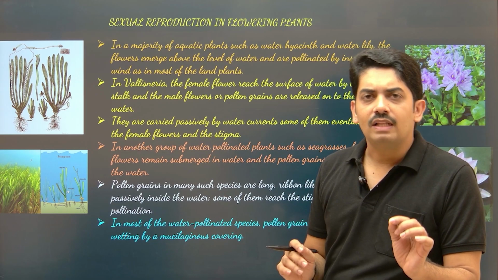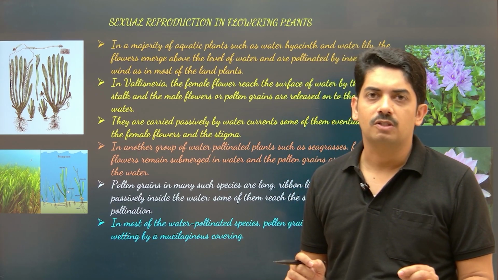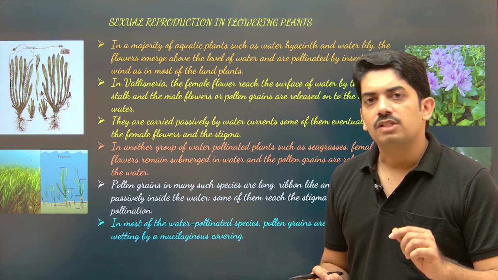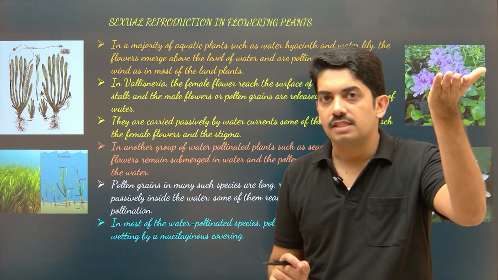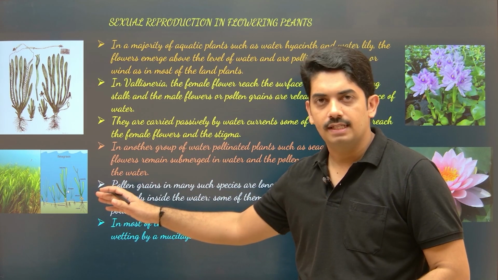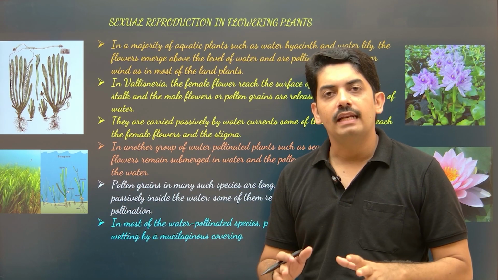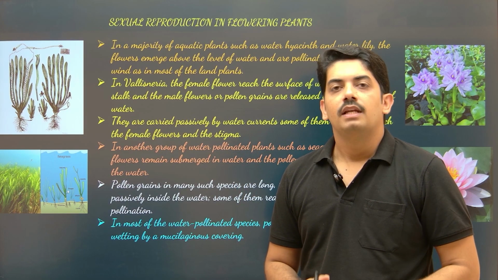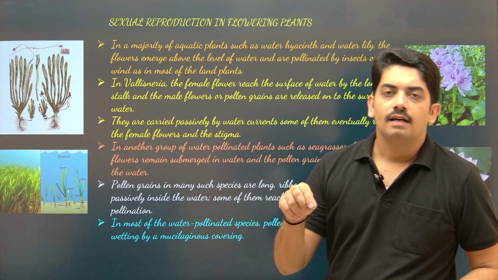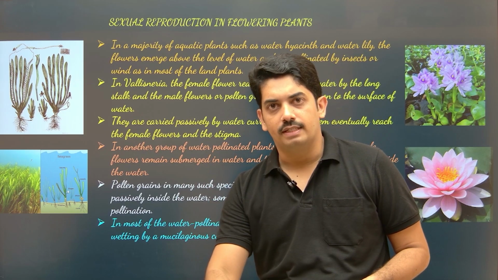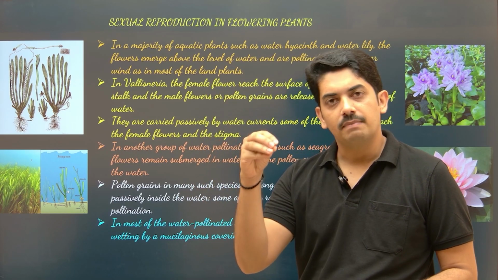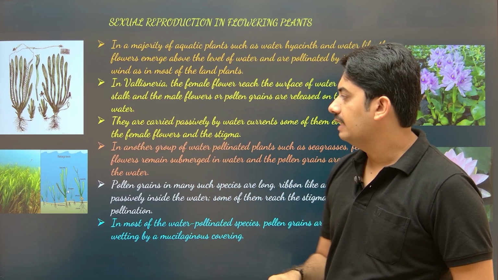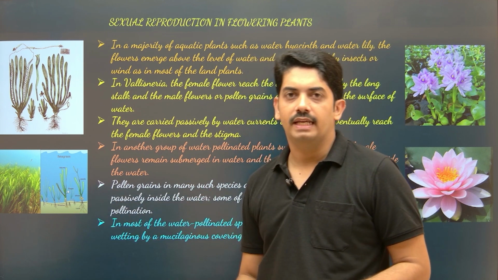Slight difference. See, all these concepts are very important for competitive exam. See, in the case of Vallisneria, female flower reaches the surface, but in the case of seagrass, in Zostera, male and female flowers both are completely submerged. Okay, now pollen grains, they are released in the water, not on to the surface. They are released in the water, and with the help of water current, pollination takes place.